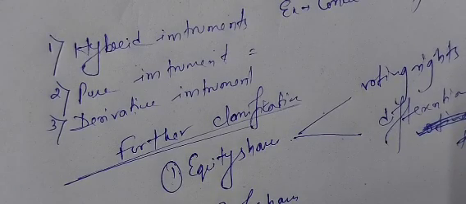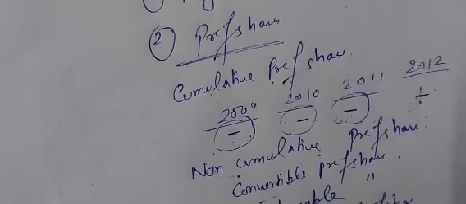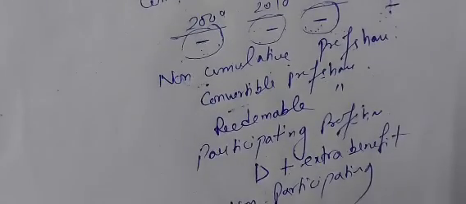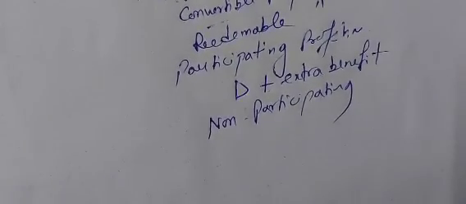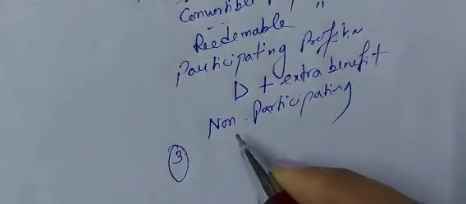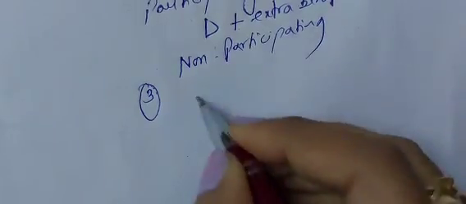Further, if you classify, it will come to equity shares with voting rights, with differential rights as to voting or dividend, etc. Preference shares: cumulative, non-cumulative, convertible, redeemable, participating, non-participating. Done. Number 3, we'll talk about debentures.